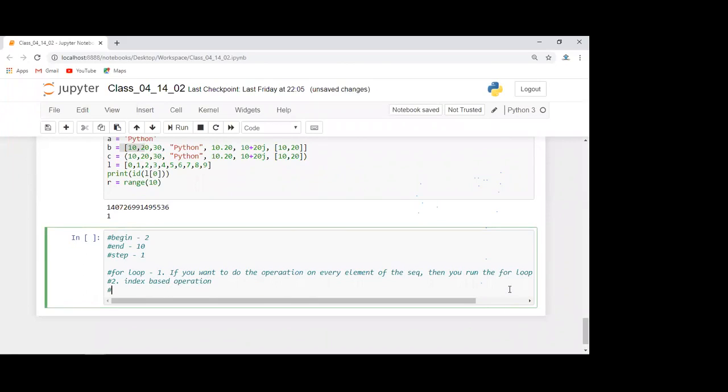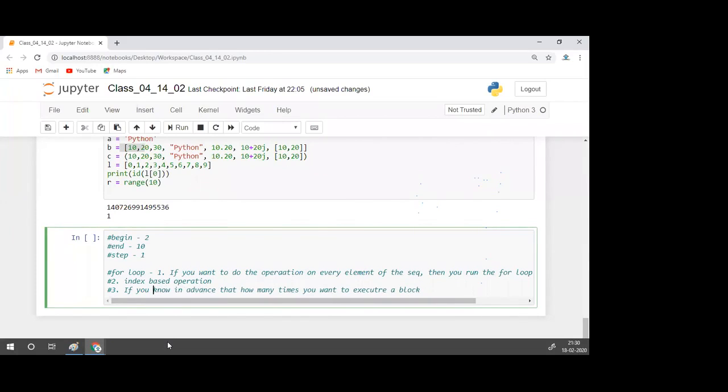The third one is, if you know in advance how many times you want to execute a block of code, then also you go for the for loop.